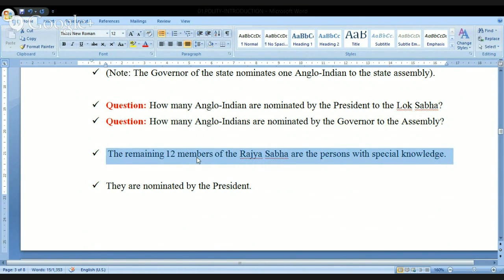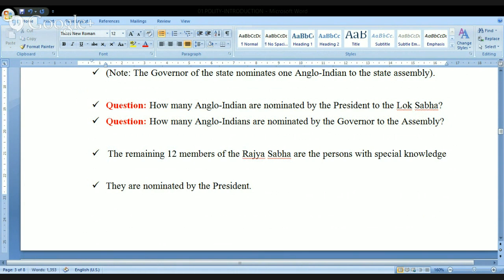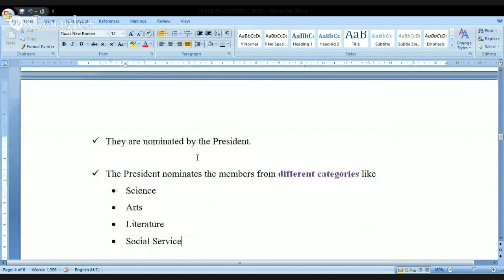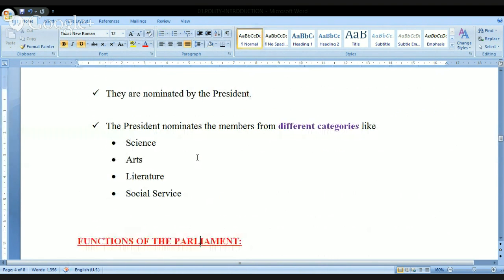12 members of the Rajya Sabha are the persons with the special knowledge. These are the persons with the special knowledge or practical experience. So these are the people who have this experience or special knowledge in these fields, and they are nominated by the president. And the president nominates some members from different categories like, kindly remember this, science, arts, literature, and social service. So from these 4 areas, the president will be nominating the members to the Rajya Sabha.